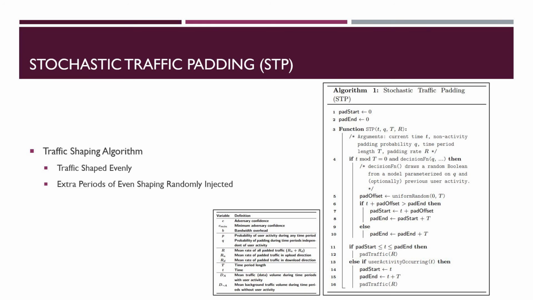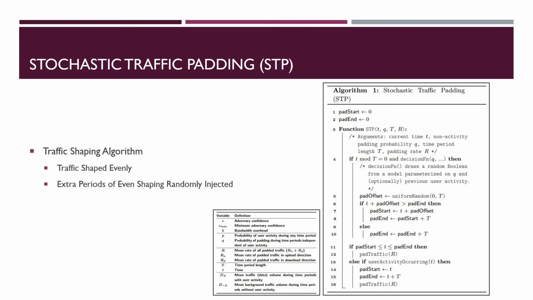Shaping bidirectional traffic, because most smart home devices have bidirectional protocols, brings in two more considerations. One direction may have a higher volume of traffic. Using the same traffic pattern for both directions would be wasteful, so instead STP can use separate fixed traffic patterns with mean rates RU and RD for the upload and download directions, which describes R in the algorithm. For this analysis, R equals RU plus RD to represent the total overhead of STP shaping in both directions.